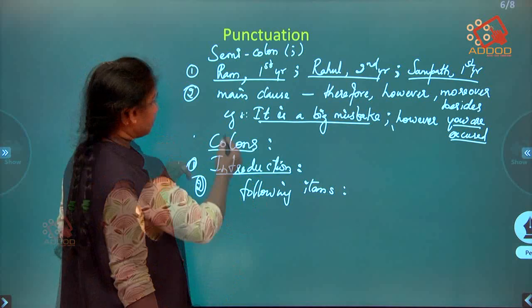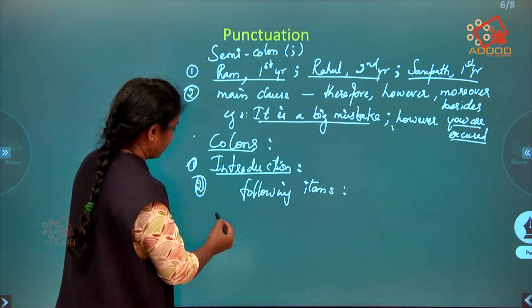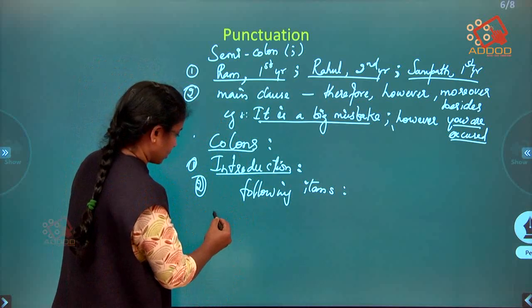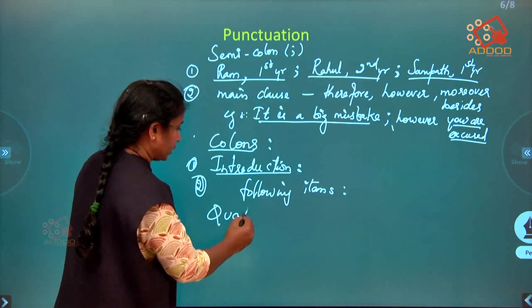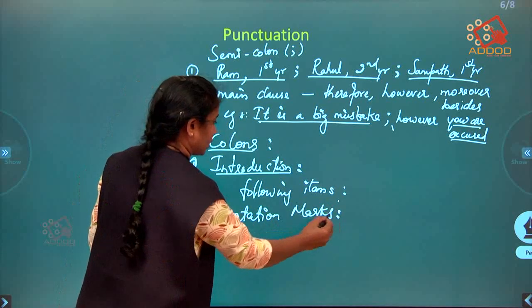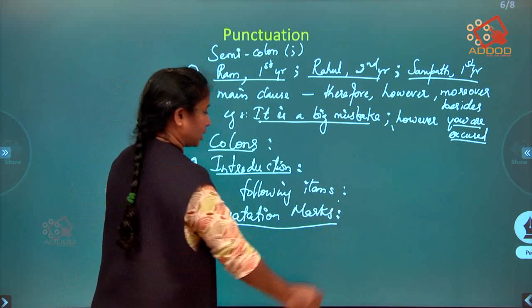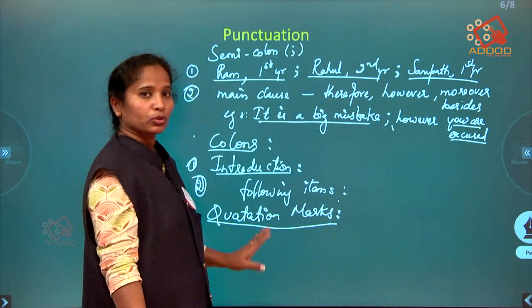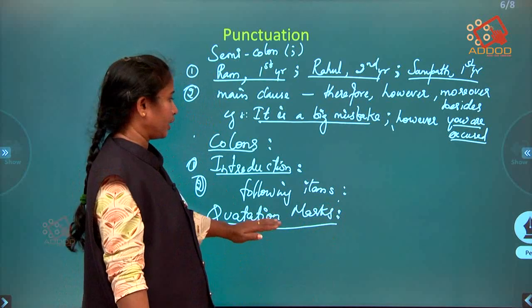So next after this is inverted commas. We also call them quotation marks, right? Where do we use quotation marks? This is again very important.